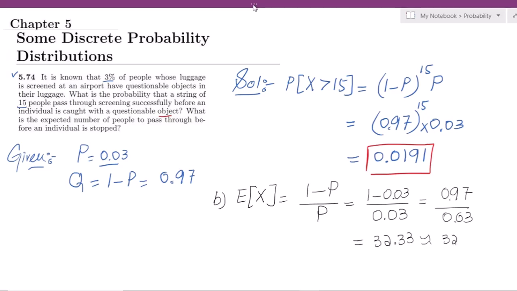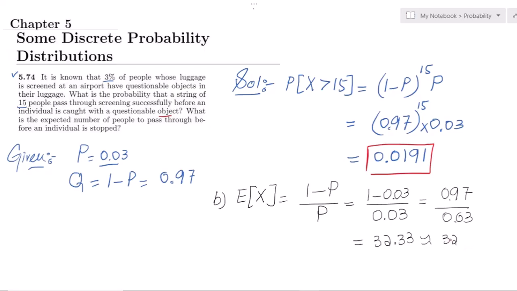Okay, so the answer of it is 32, and it shows that the expected number of people who pass through before an individual is stopped is 32. So 32 people will pass. This is the expected value of the people who will pass through until a person with the questionable object is stopped.